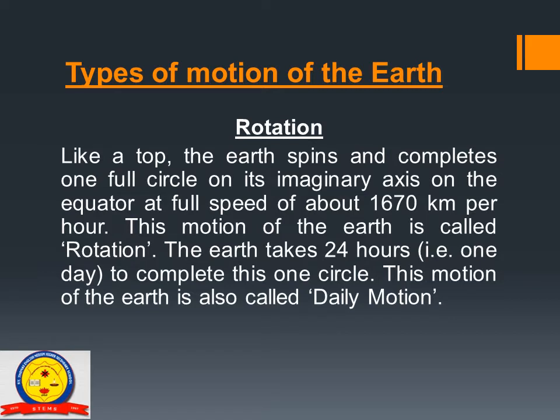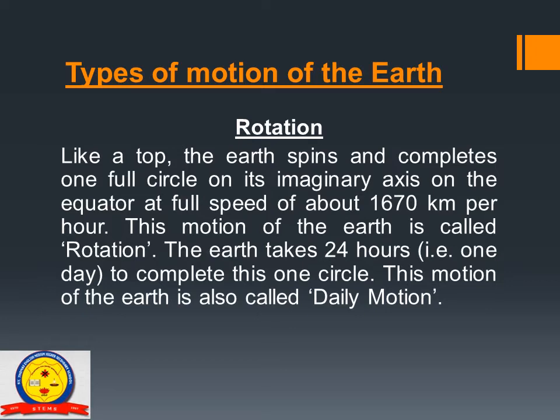Now we will study the motions of the earth. Like other planets, there are 2 types of motion of the earth. And which are they? Rotation and revolution. What is rotation? Like a top, the earth spins and completes one full circle on its imaginary axis, at the equator at a speed of about 1670 km per hour.